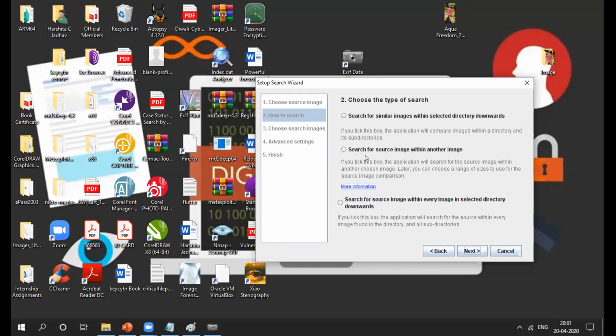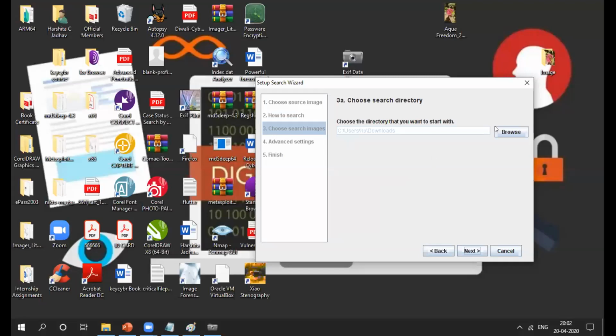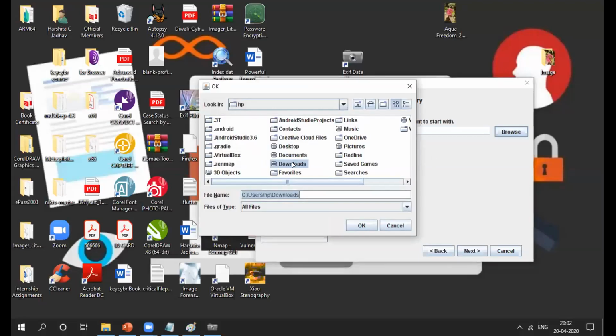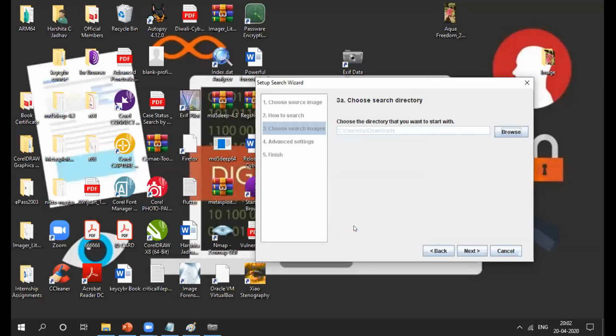So I'll go for the third option, browse. So yes, I'll go through Downloads, and then next.